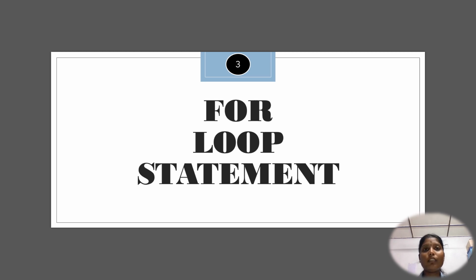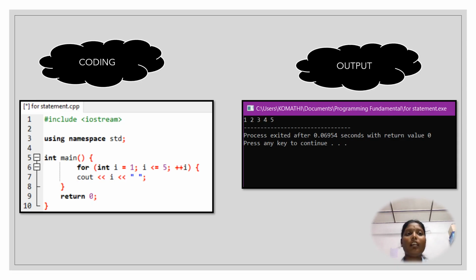Third, we are going to see the for loop statement. This is the example of the for statement coding and also the output. A for loop is usually used when the number of iterations is known. For example, you can see my example coding here.